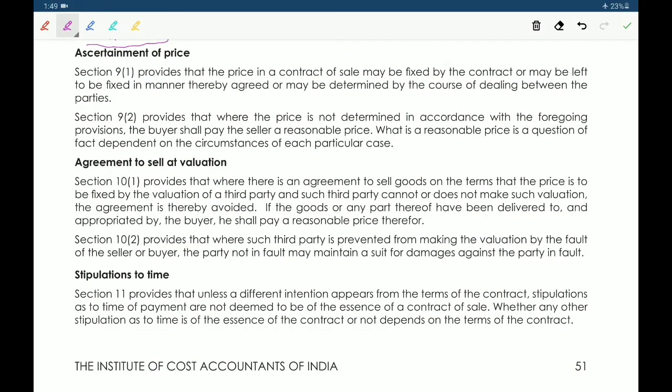Next, ascertainment of price. The price may be fixed by the contract, or between the parties, or it may be determined in accordance with the foregoing provisions.